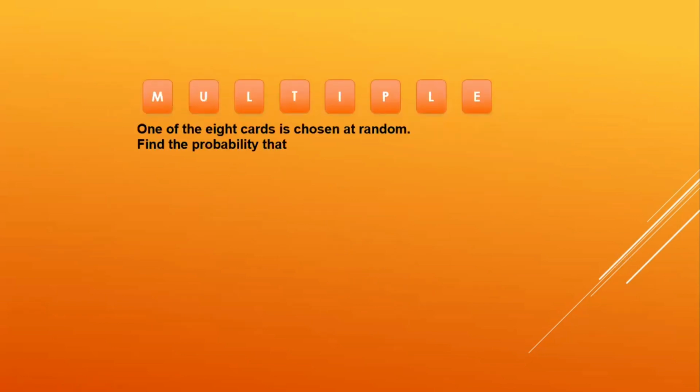Here you are given the number cards and one of the 8 cards is chosen at random. There are 8 cards, and on each one there is a letter written: 1, 2, 3, 4, 5, 6, 7, 8. So what is the probability that the letter on the card is I? How many cards with I are there here? Only 1. So the probability of having a card with I is 1 by 8.